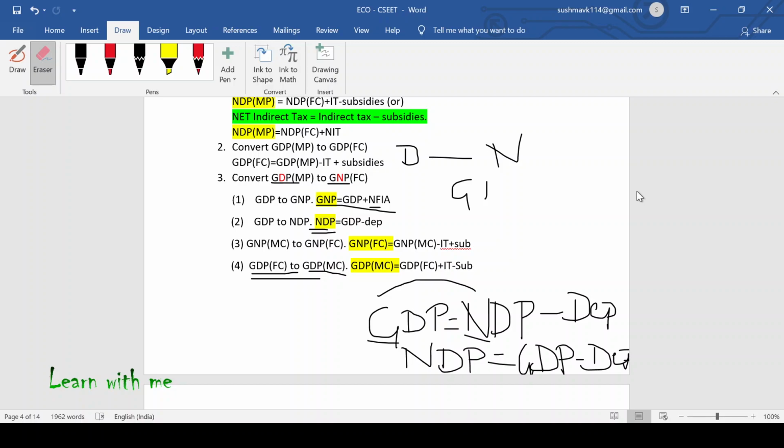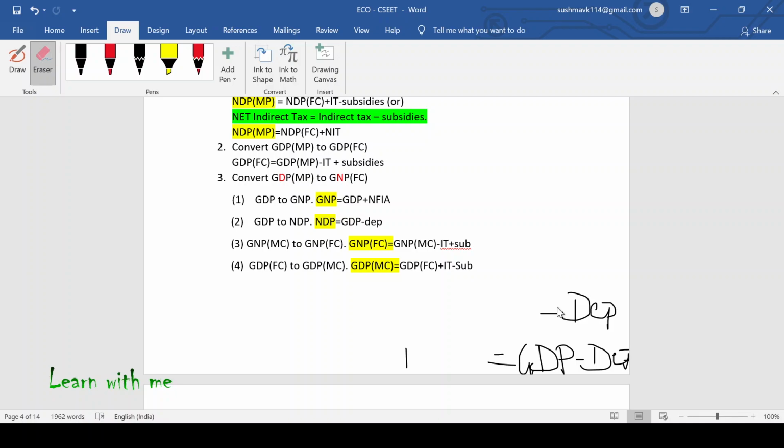The questions will not be framed in this manner, but they will have questions like: in case of factor cost, the subsidies will be added and indirect tax will be dash. Option A, add. Option B, less. Option C, added to GNP at market cost. Option D, deducted to GDP at factor cost.